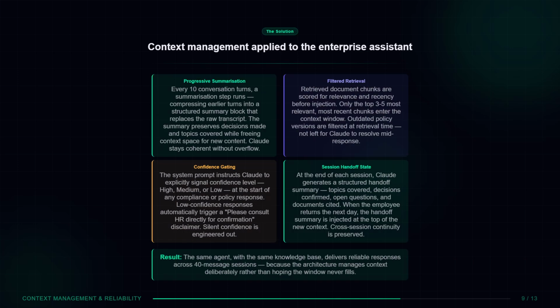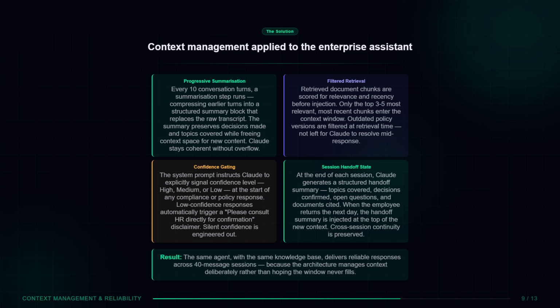Now look at the same system, designed correctly. 4 context management patterns applied. Pattern 1, progressive summarization. Every 10 conversation turns, a summarization step compresses earlier turns into a structured summary block, preserving decisions made and topics covered while freeing context space for new content. Claude stays coherent across 40 message sessions without overflow.